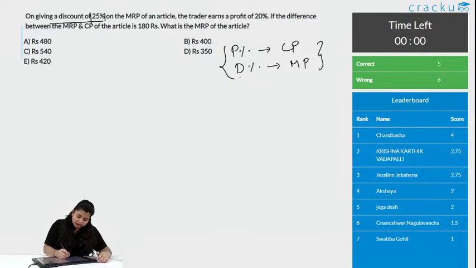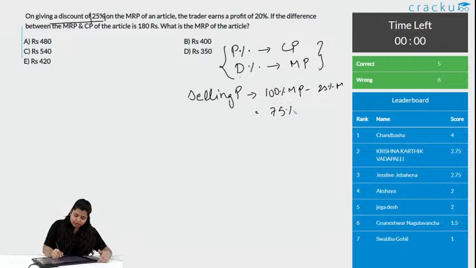So, here the selling price will be 100% of the marked price minus 25% of the marked price, that is again 75% of marked price. He sold the pen after a 25% discount, that means he sold the pen at this rate. When he sold the pen at 75% of the marked price, he got 20% profit. Now, profit is always on the cost price.